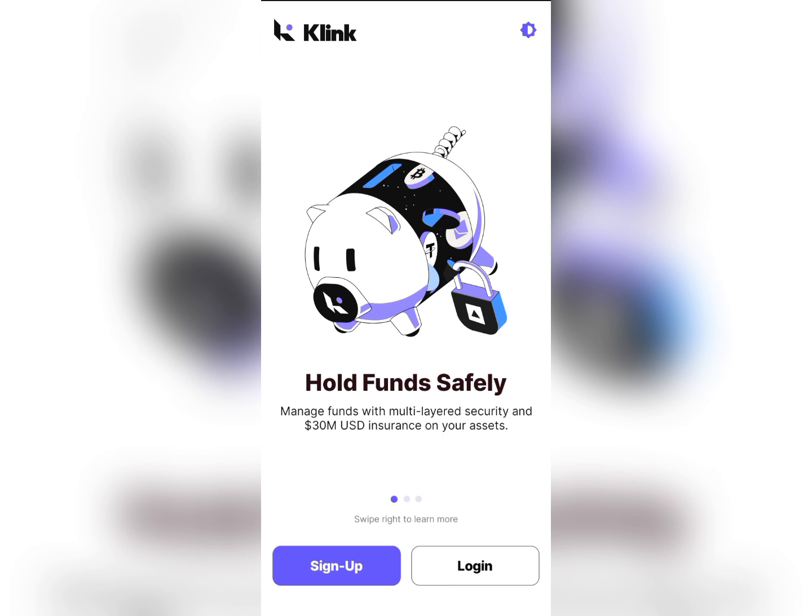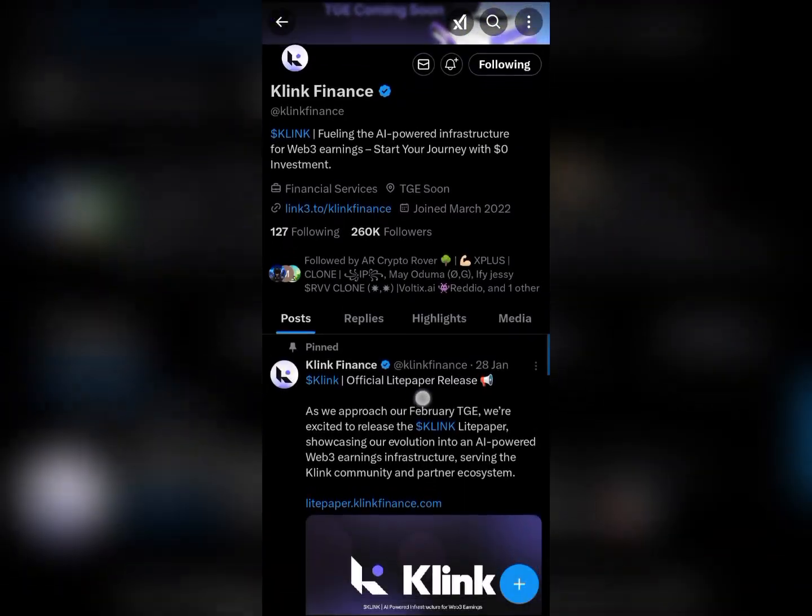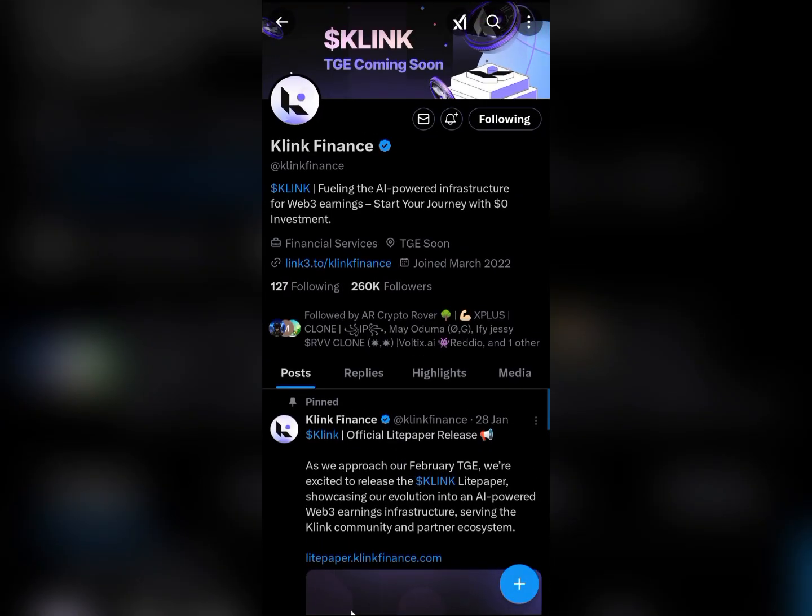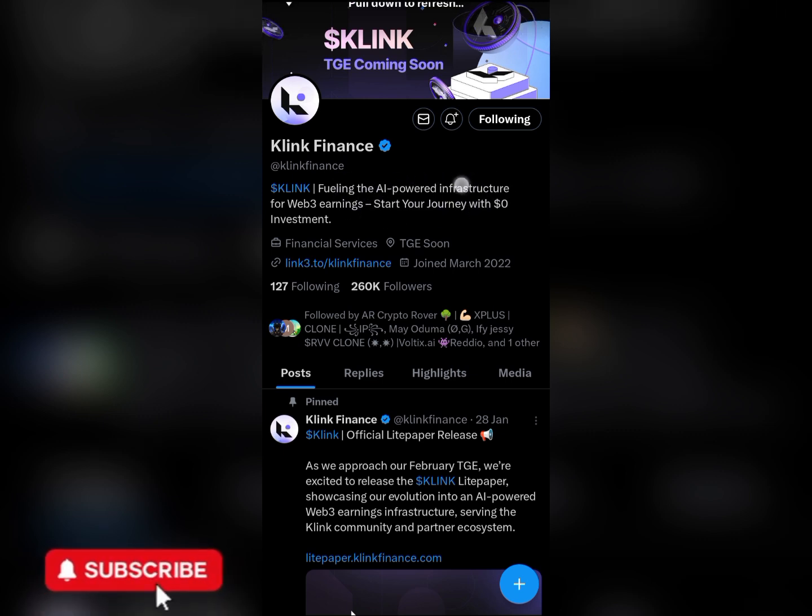So about KLINK Finance, we're going over to the X page to know what it's all about. So this is the X page. You can see over here, KLINK TGE coming soon. He said KLINK Finance is an AI-powered infrastructure for Web3 earnings, and you can actually start this airdrop with $0 investment.